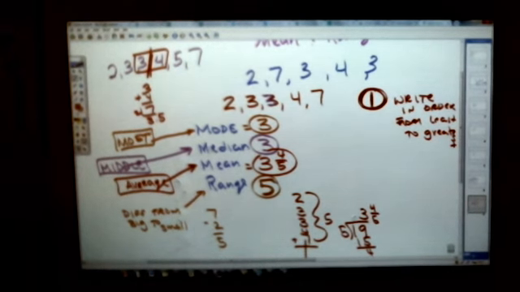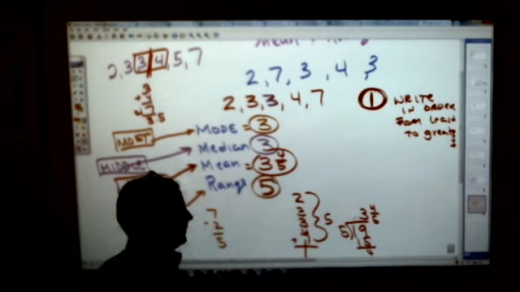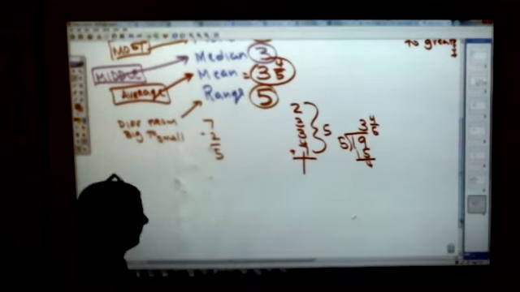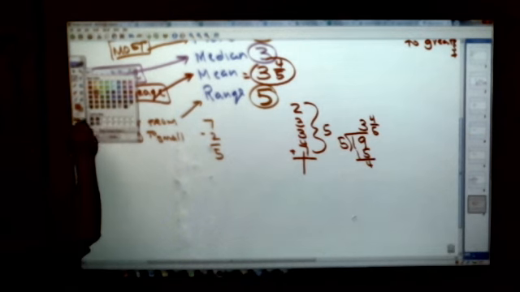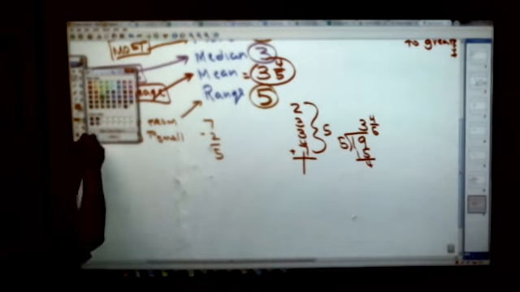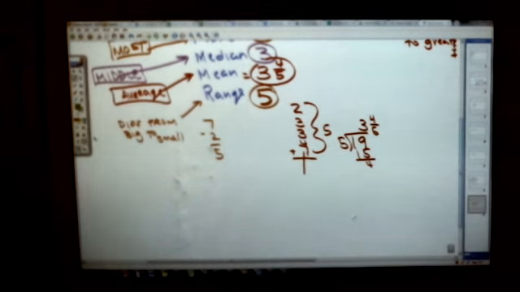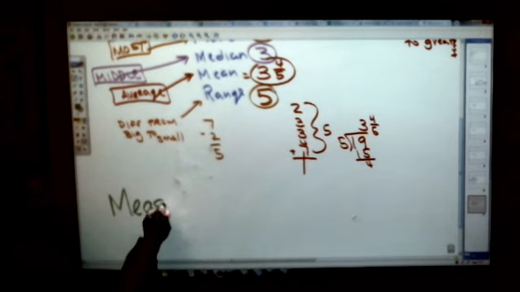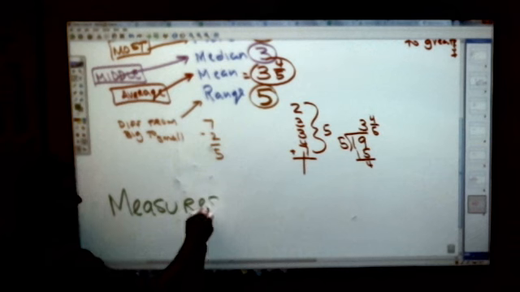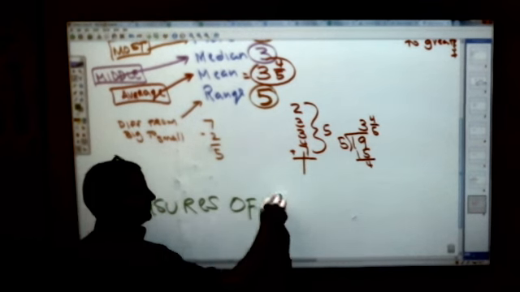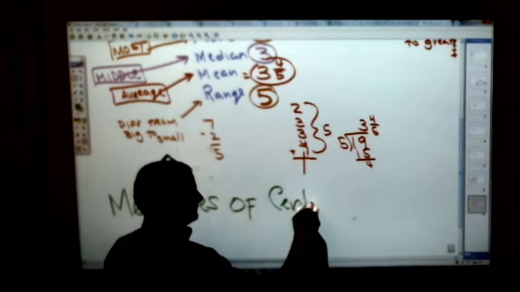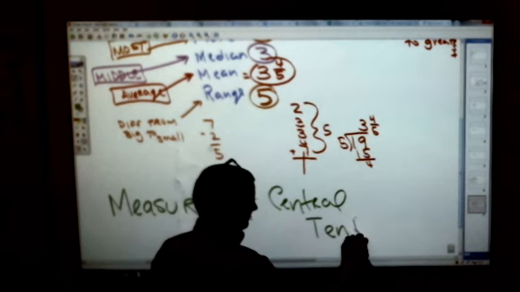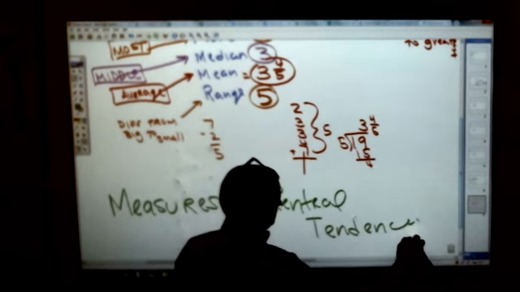Now, in case you hear these words before, you can write this down on your page. When we do those 4 things there, there's a highfalutin math word that we use. These are called the measures of central tendency. You can just write that down.